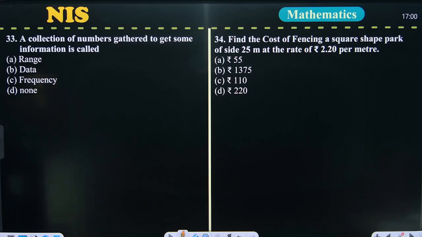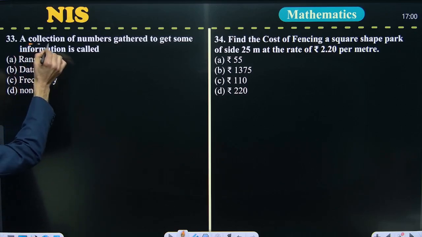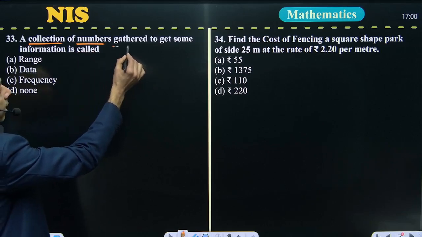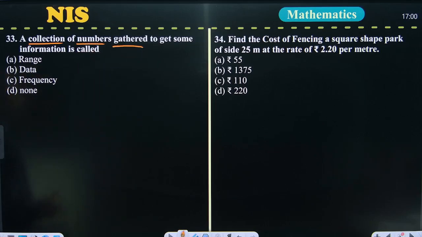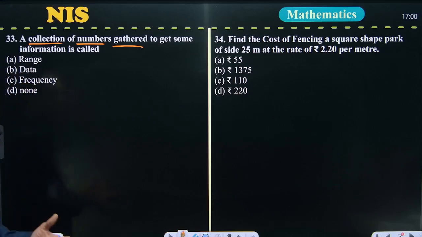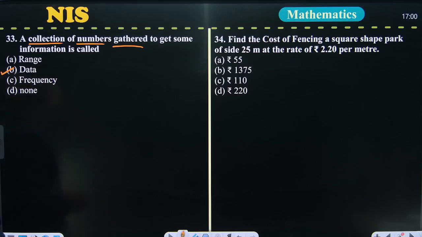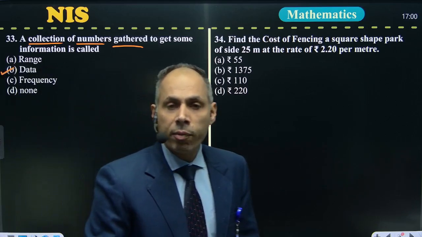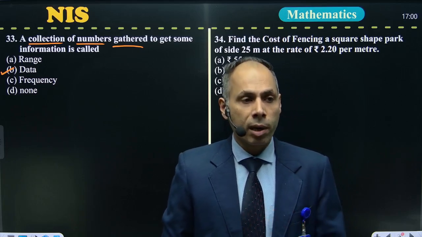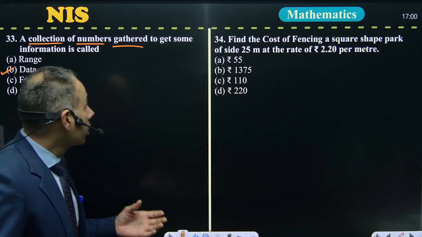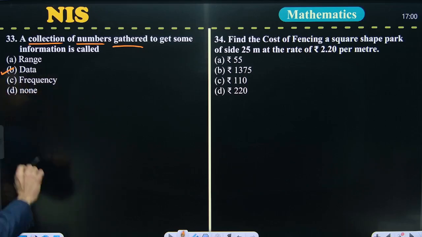Question 33. A collection of numbers gathered to get some information. It means this is telling about the data. As you know, data means a collection of information for some particular purpose. So the answer of this question is data.